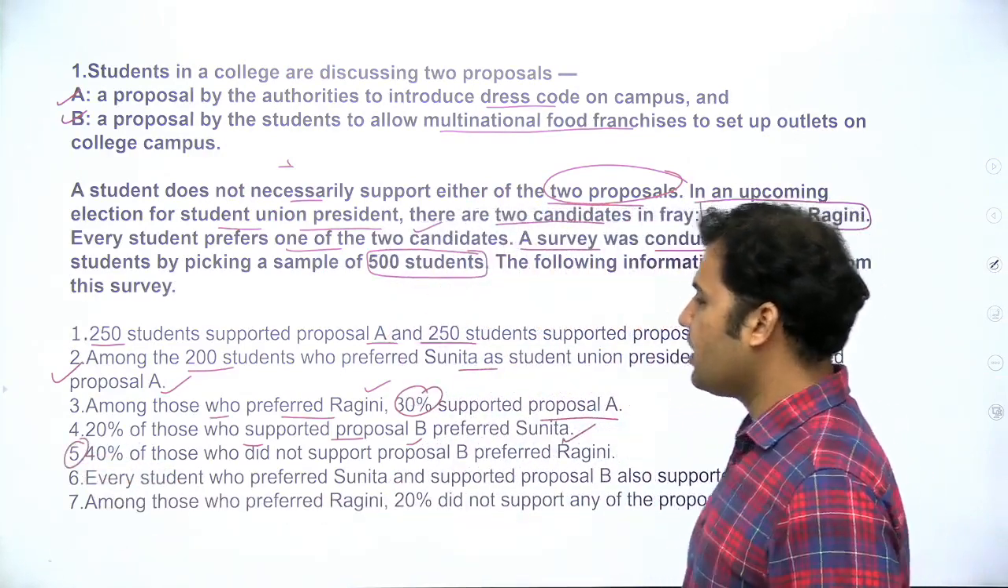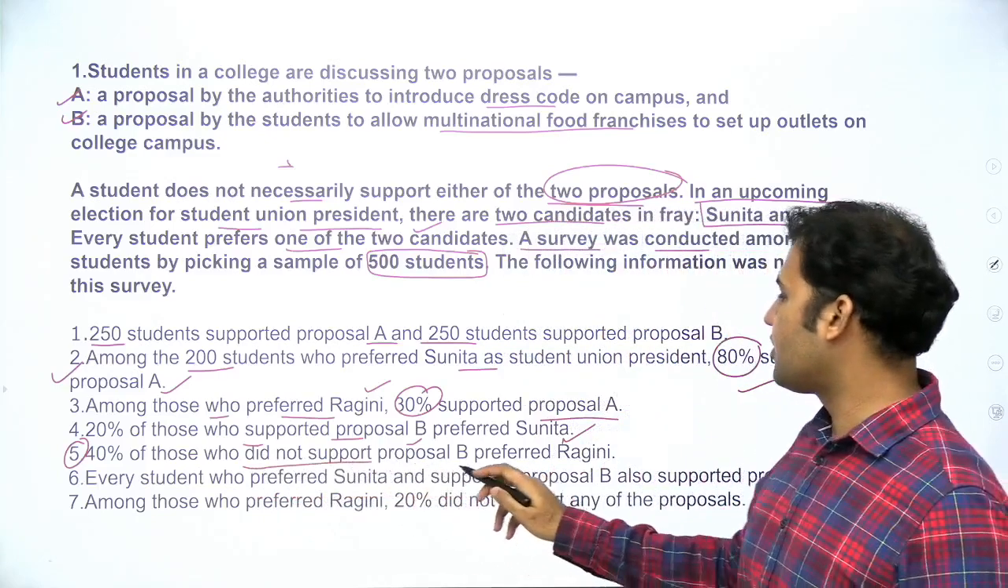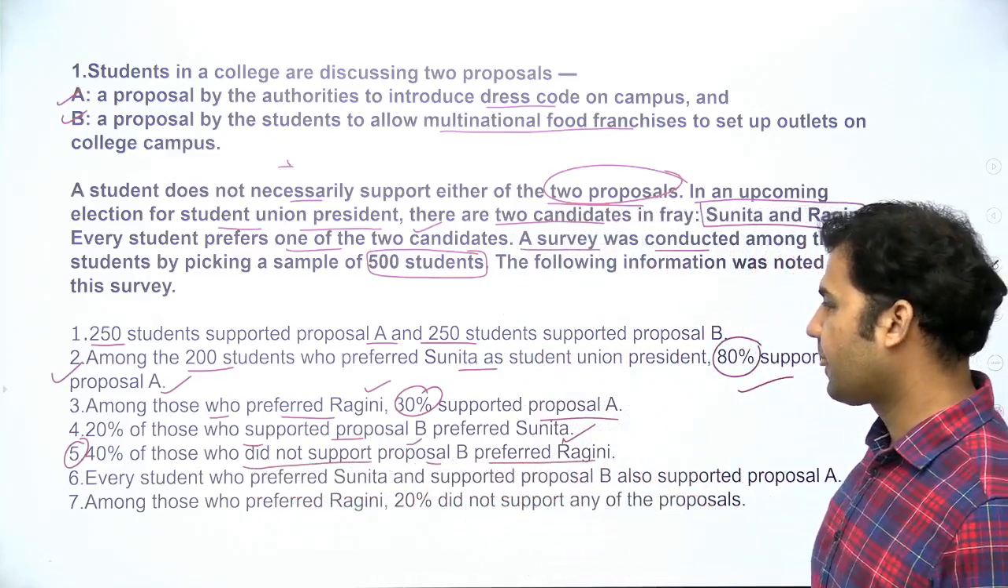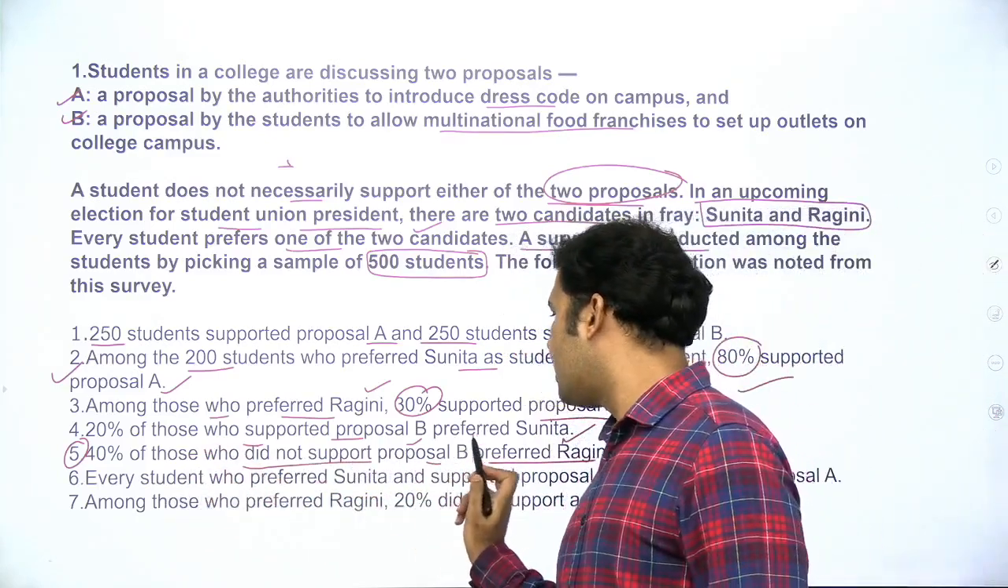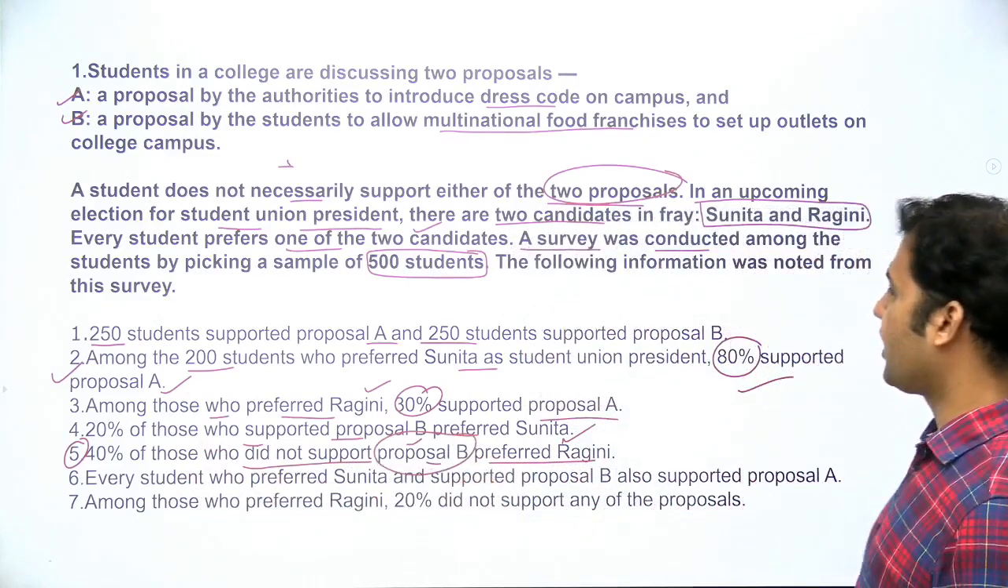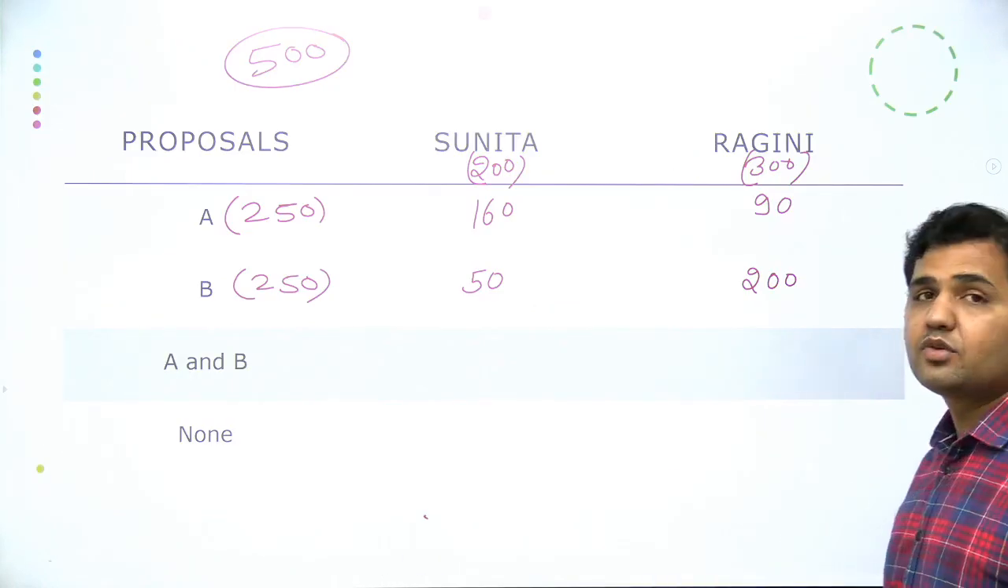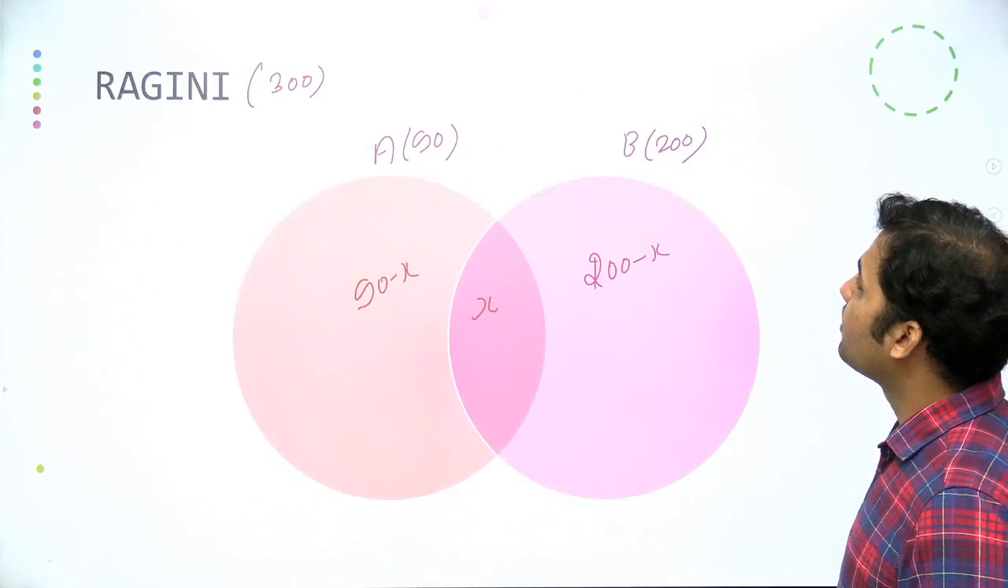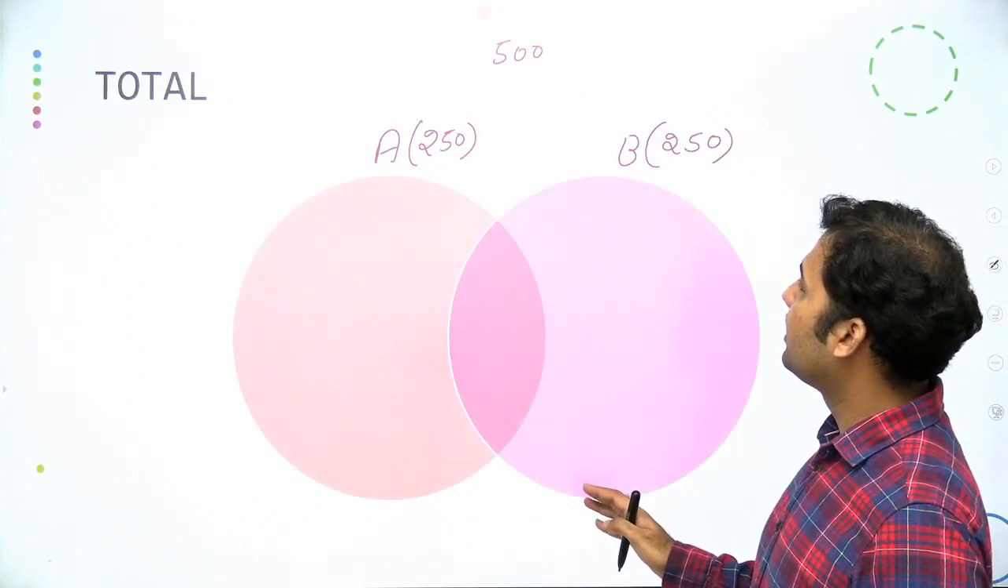It says 40% of those who did not support proposal B preferred Ragini. 40% of those who did not support the proposal B. Okay, for that you have to go to the Venn diagram of total. So we have this Venn diagram of total, right?